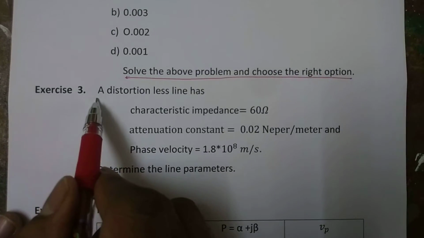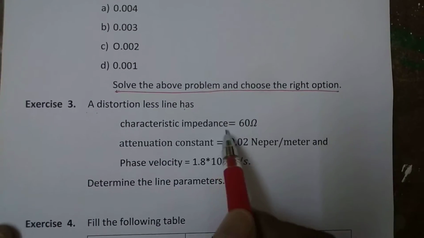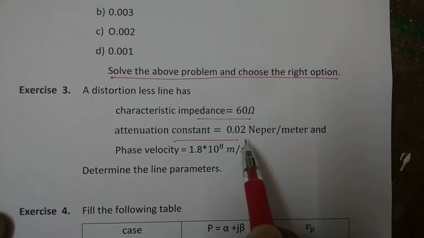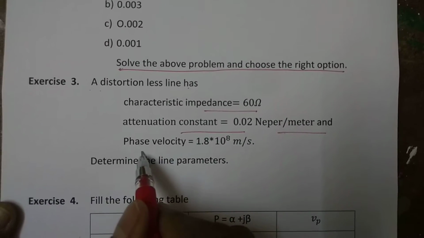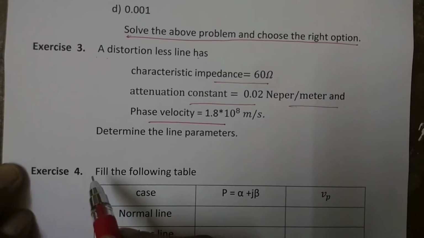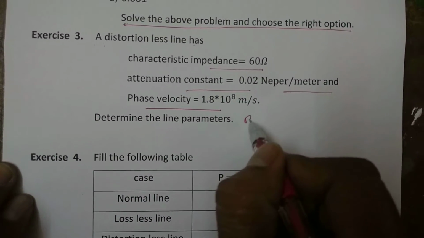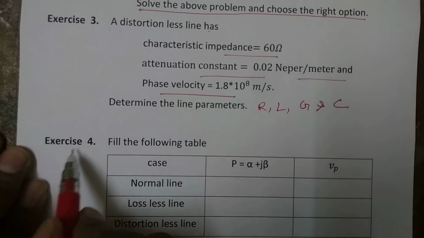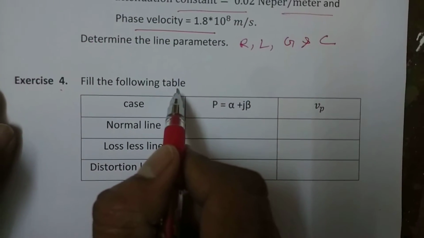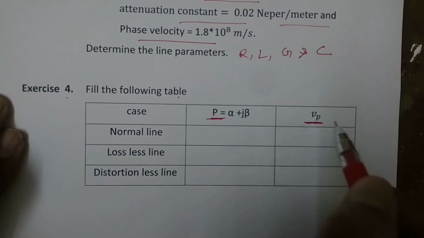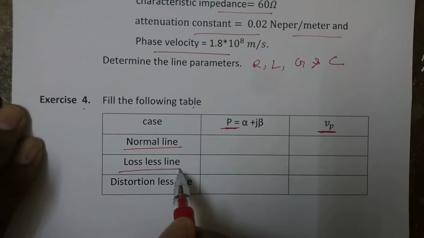Exercise 3. A distortionless line has characteristic impedance is equal to 60 ohms, attenuation constant is equal to 0.02 Nps per meter, and phase velocity is equal to 1.8 into 10 power 8 meters per second. Determine the line parameters R, L, G and C. Exercise 4. Fill the following table with the parameters propagation constant and phase velocity for a normal line, lossless line, distortionless line.